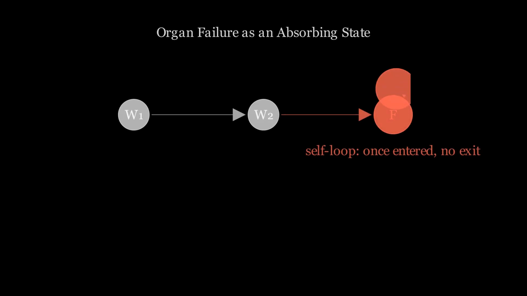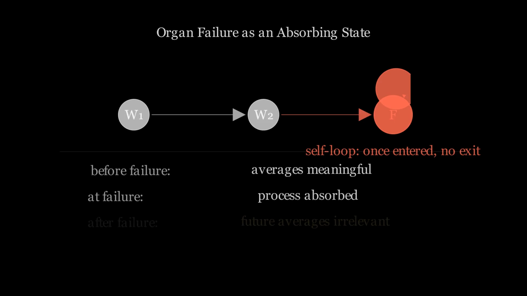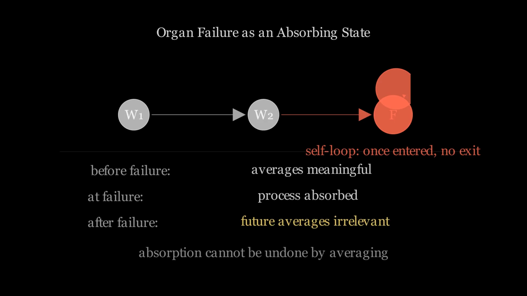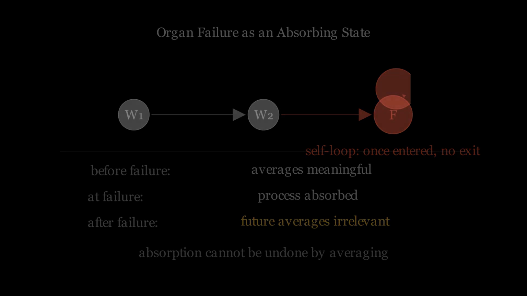Organ failure modeled as an absorbing state cannot be reversed by averaging outcomes. Once a patient enters an absorbing failure state, future population averages have no effect on that patient. Positive expected outcomes across the population are irrelevant to a patient already in irreversible failure.